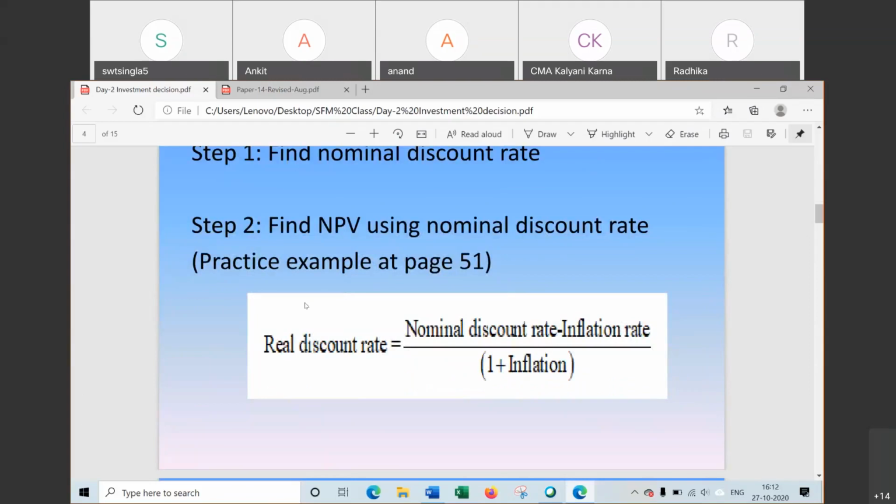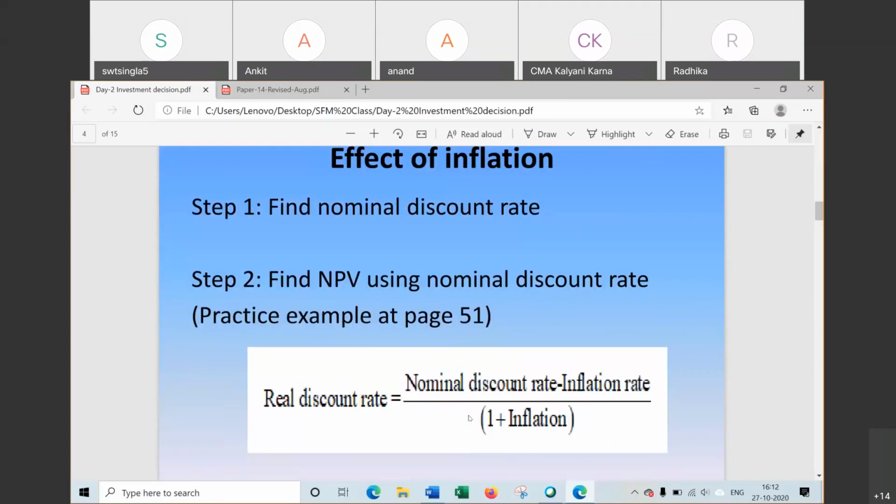Real discount rate is the cost of capital given, and nominal discount rate is the discount rate after the adjustment of inflation rate. So how to find nominal discount rate? The relationship between these two is real discount rate is equal to nominal minus inflation rate divided by 1 plus inflation. So how to find this one? How to find nominal discount rate?